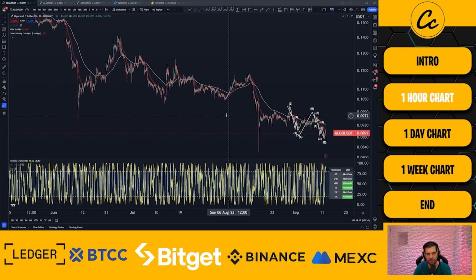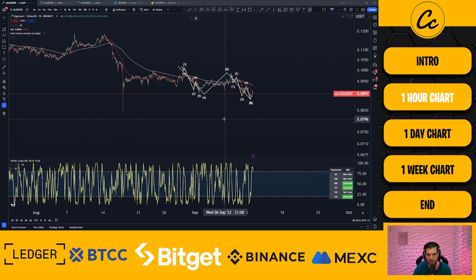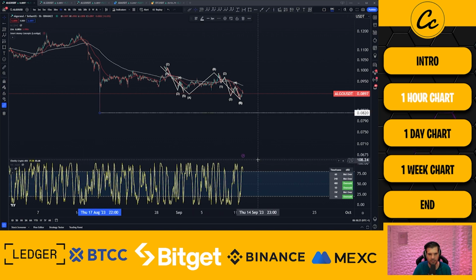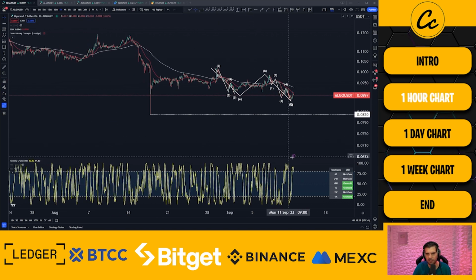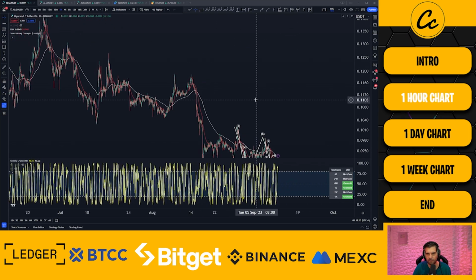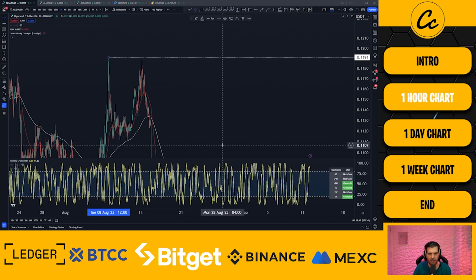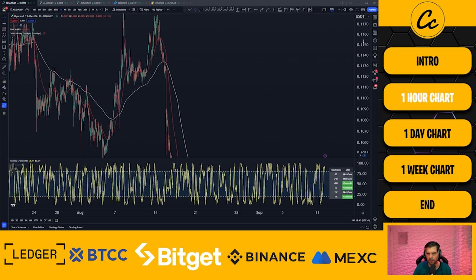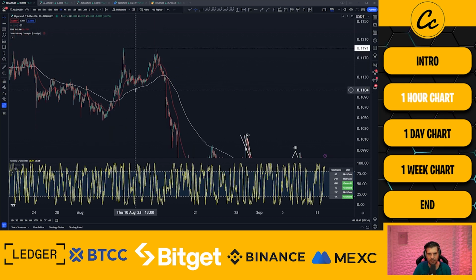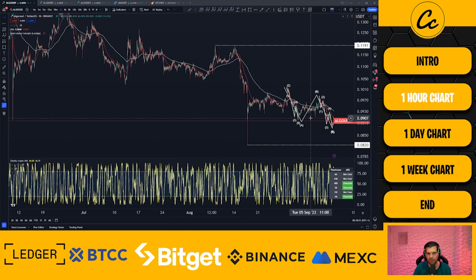However, we have to consider everything that led us into the bear market low here for Algorand. Coming in down on the low side, on the 17th of August 2023, we had a low of 8.2 cents. And so we have some interesting patterns and structures in themselves as well. Right up here, we have a high on the 8th of August 2023 at 11.91 cents. We can see that we pushed back down, we rallied up, and then we had this impulsive move down. And so realistically speaking, we are looking for a continuation of this move.